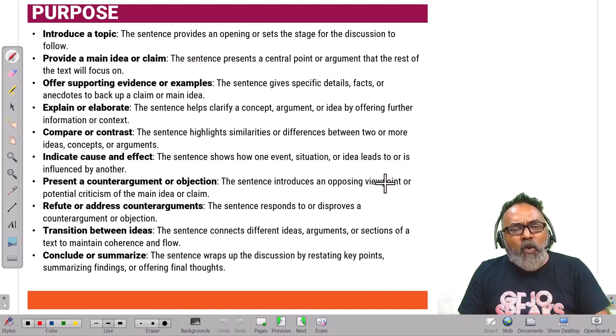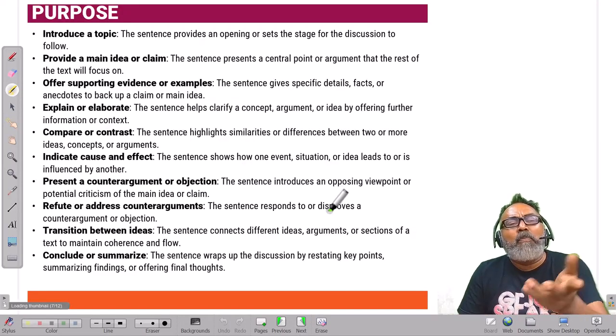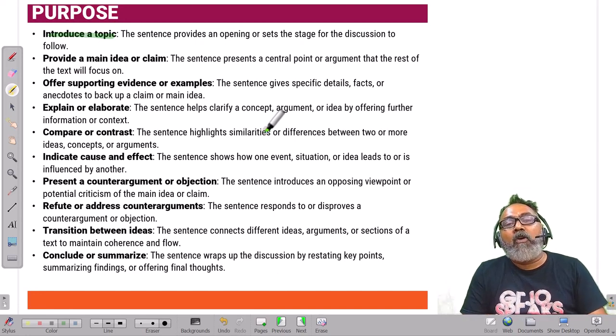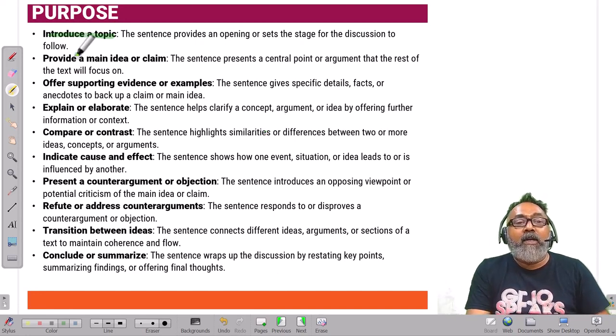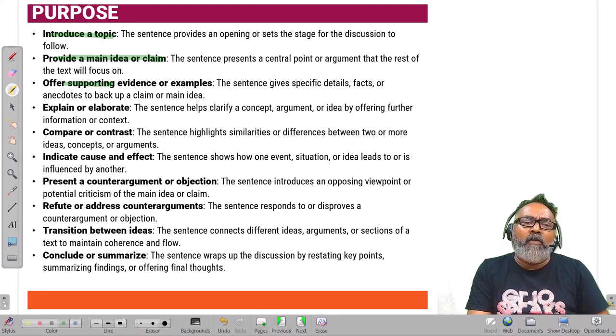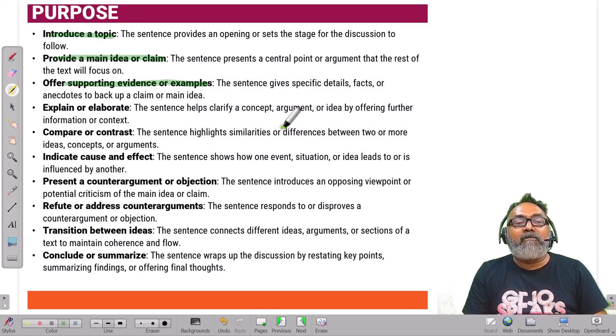One other thing, when you look at the purposes of a particular sentence, it could be any of these. It could be to introduce a topic. The sentence provides an opening or sets a stage for the discussion that follows. It could provide a main idea or a claim. The sentence presents a central point or argument that the rest of the text will focus on. It could offer supporting evidence or examples. The sentence gives specific details, facts, or anecdotes to back up a claim or main idea. It could be a sentence that explains or elaborates something. The sentence helps clarify a concept, argument, or idea by offering further information or context.